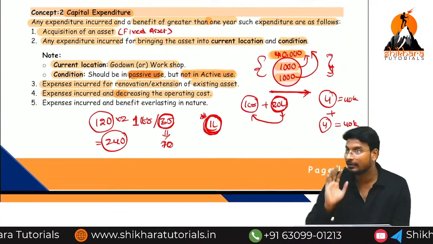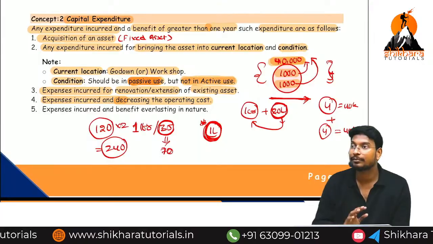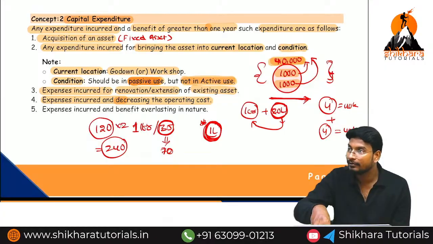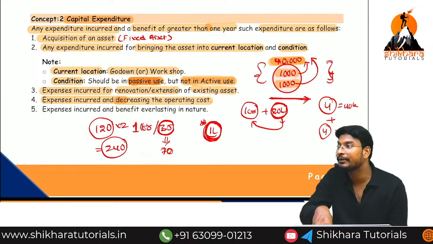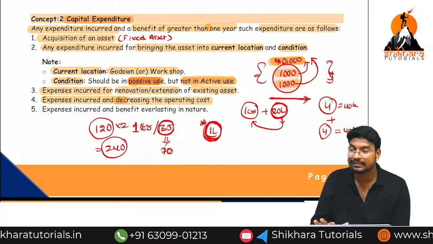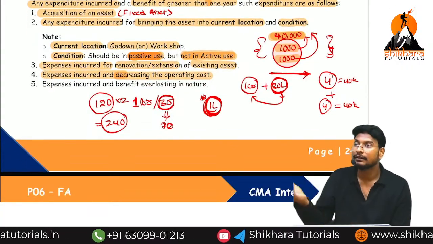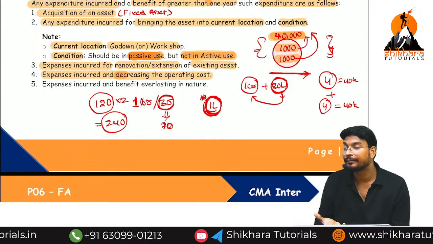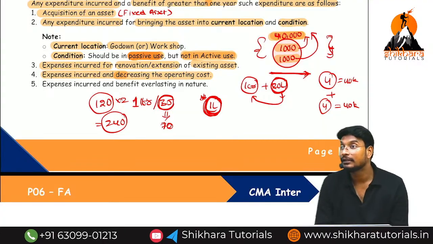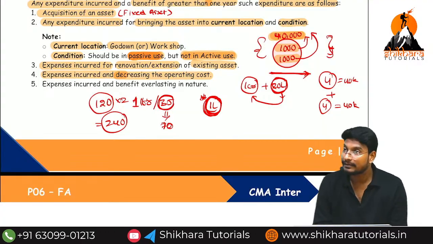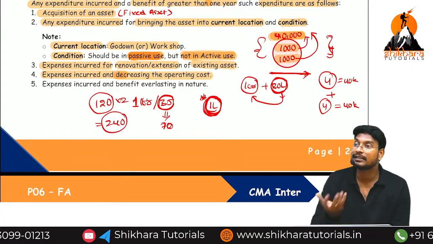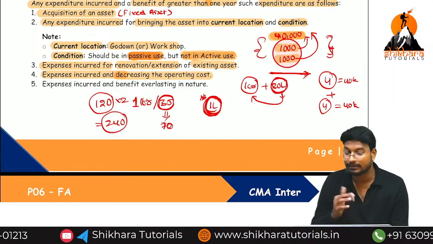Did you understand all the concepts? First one, what is the meaning of capital expenditure? An expenditure we have incurred, with the help of which we are getting a benefit for more than 1 year, and that too related to a fixed asset. Related to a fixed asset means first, acquisition of the fixed asset, and after acquiring it, whatever cost we incur up to putting it to use, that cost also we need to add back to the asset, because that cost is also called capital expenditure, since without that cost we cannot use the asset.